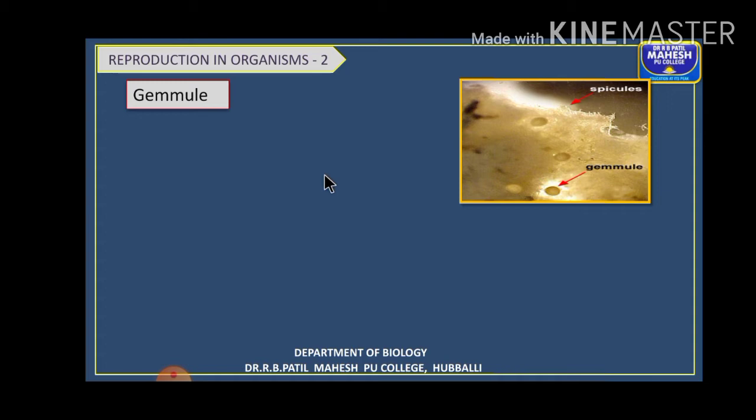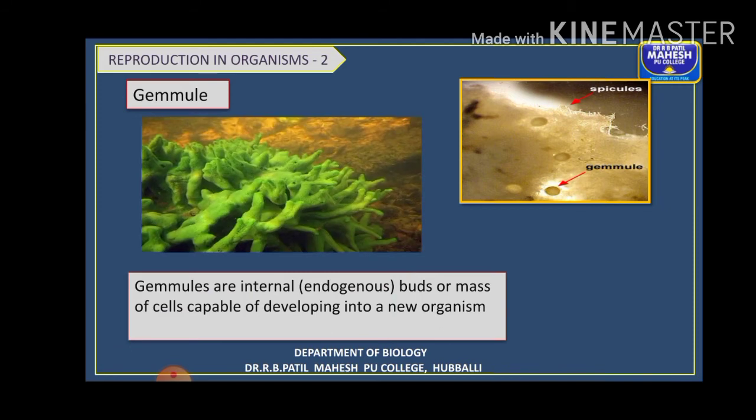So what are these gemmules? Gemmules are also called internal buds or endogenous buds. They are a mass of cells capable of growing into new individual organisms. Where do you find these gemmules? Generally in freshwater sponges and also a very few marine sponges.